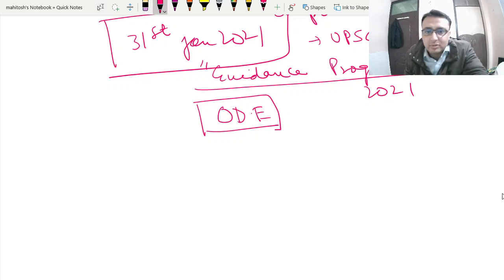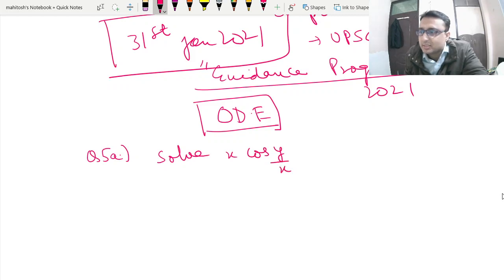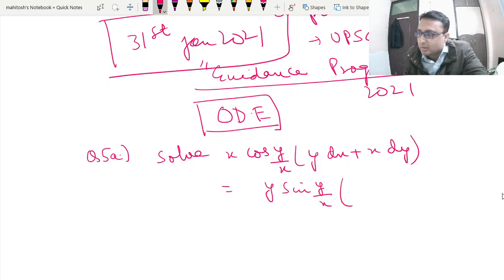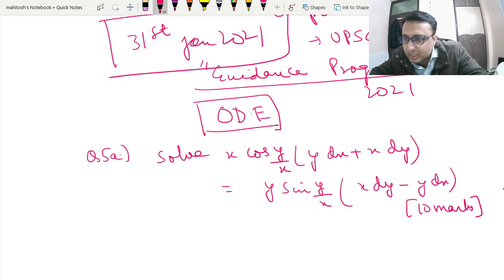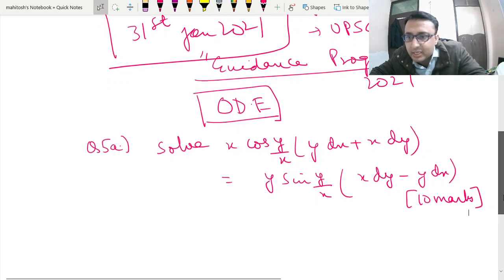So we start with question number 5a. We have to solve this: x cos(y/x) (y dx plus x dy) is equal to y sin(y/x) (x dy minus y dx). This was asked for 10 marks. Now, as I always told you, a question on exact form will definitely be there.